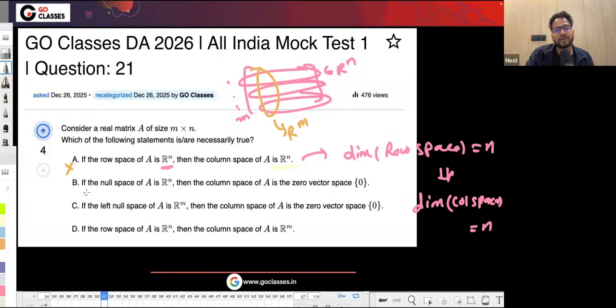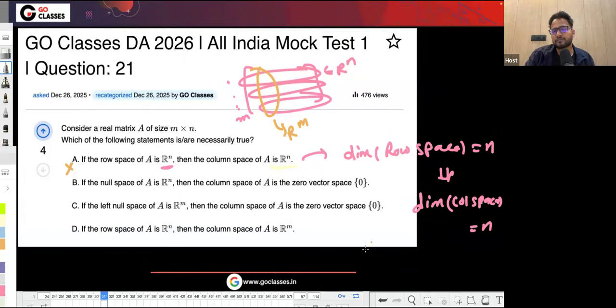What about B? If the null space of A is R^n, then the column space of A is the zero vector. You might remember that the null space and row space are perpendicular to each other.